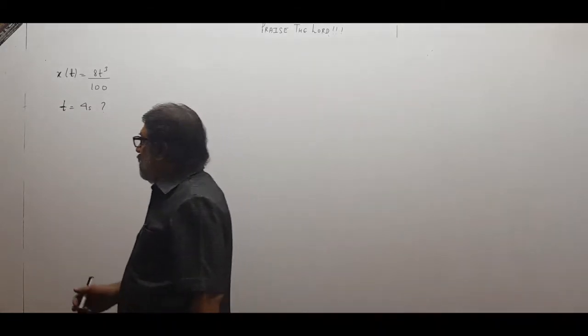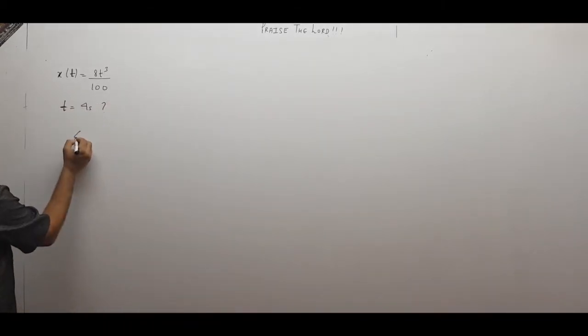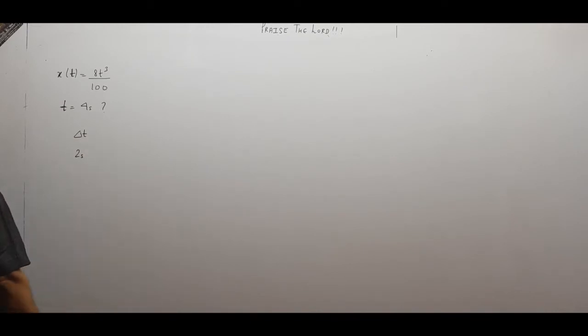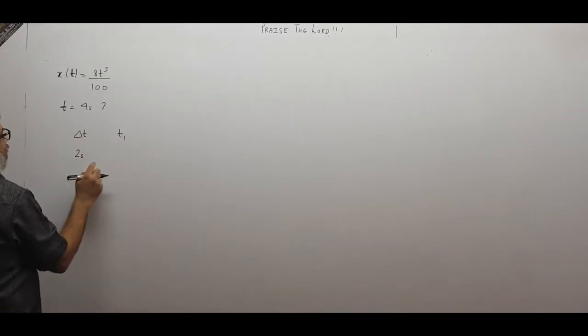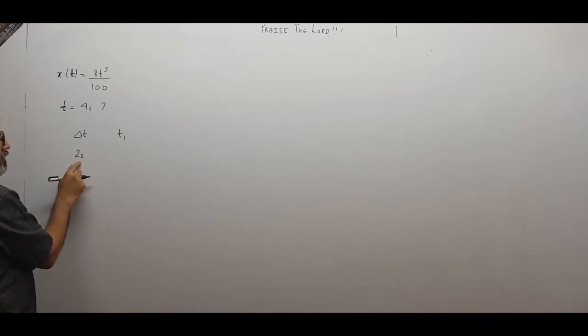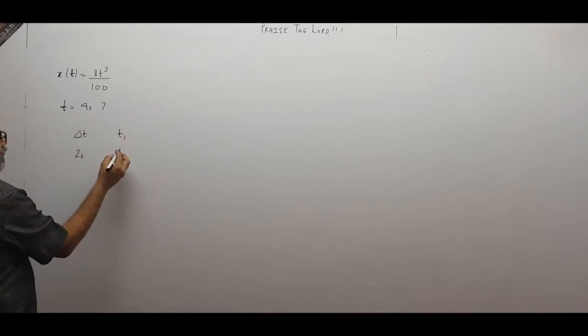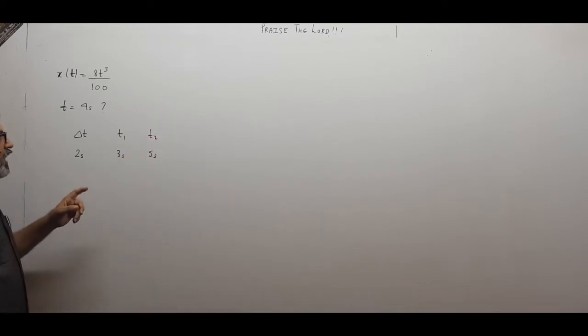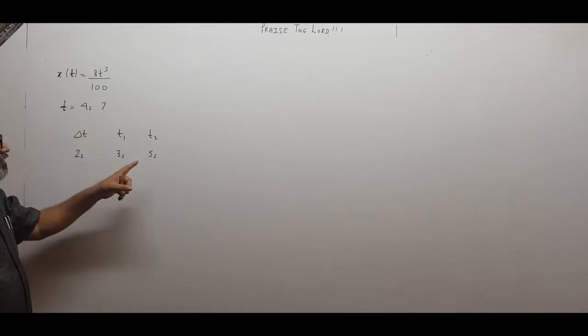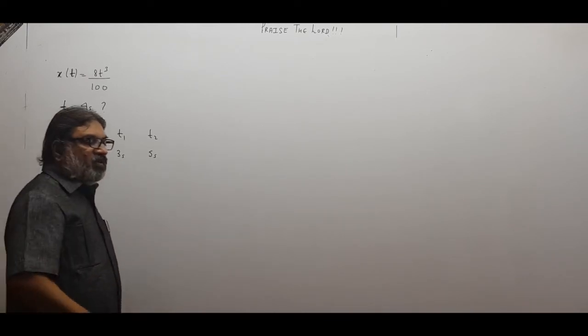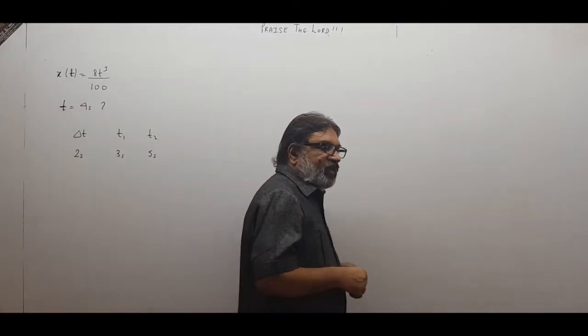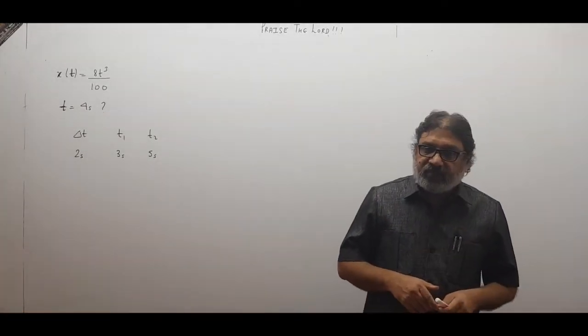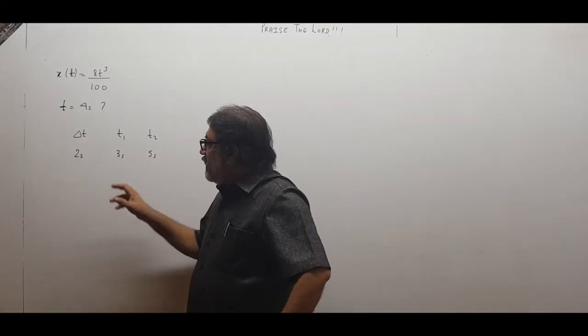So what I do is, around t equal to 4 seconds, I take a time interval of, supposing, 2 seconds. So t1 will be, breaking it into half, 1 second: 4 minus 1 and 4 plus 1. So t1 will be 3 seconds and t2 will be 5 seconds. I wanted velocity at 4 seconds. I took a small time interval of 2 seconds, so I subtract 1 and add 1 to it: 3 seconds and 5 seconds. I will calculate in this time interval of 2 seconds, 3 to 5 seconds, what was the average velocity. Let us check. See, how did I get t1, t2?